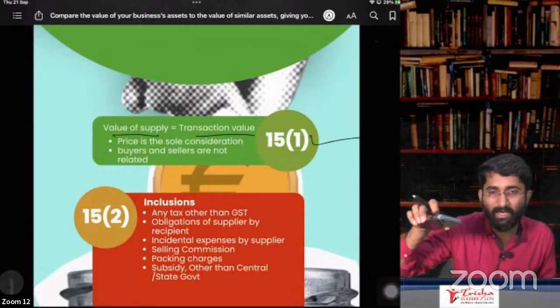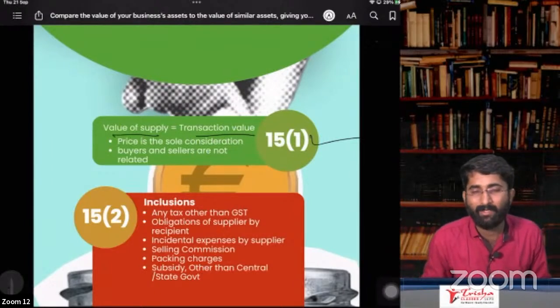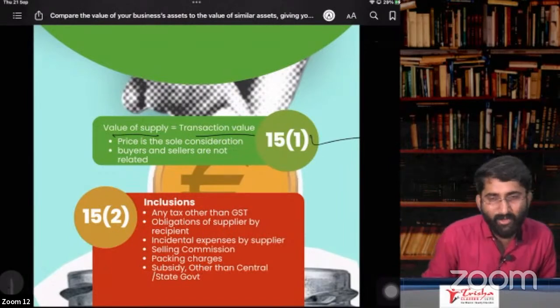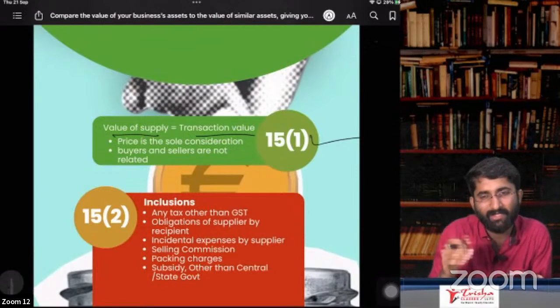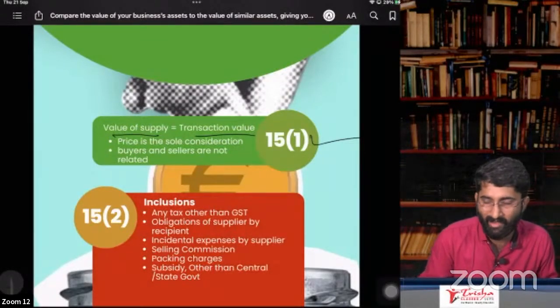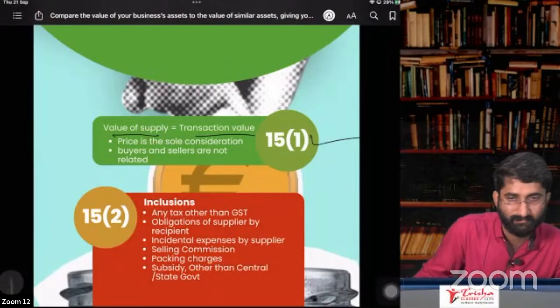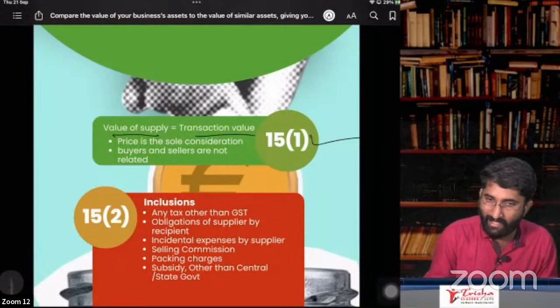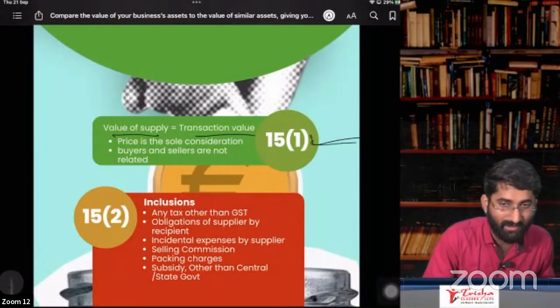Example, this mobile phone. I sold you the mobile phone. You paid me 20 rupees for this mobile phone. The transaction value, why you paid me 20 rupees? Because you are my student. If you are my student, I gave you some concession, 20 rupees. For 20 rupees, I sold the mobile phone. Now, transaction value is the price which is paid. So that is section number 15, subsection 1.